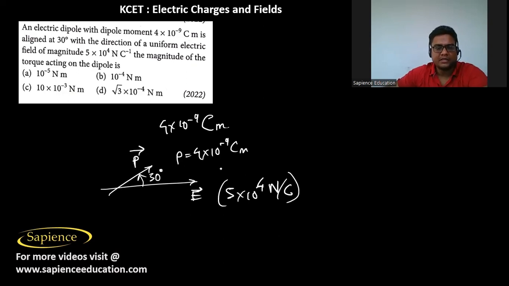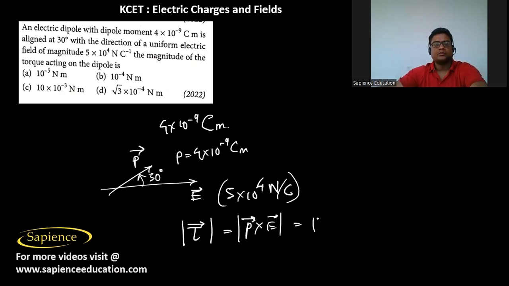Then the magnitude of the torque acting on the dipole. So the magnitude of the torque acting on the dipole is the magnitude of p cross E. So it will be equal to pE sine theta, where theta is the angle between the dipole moment vector and the electric field.